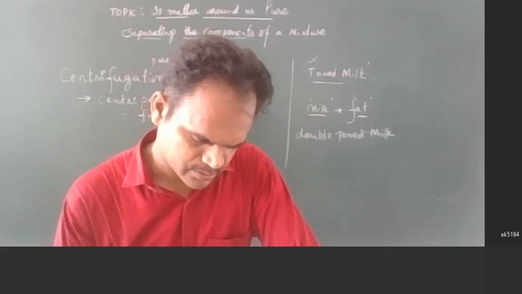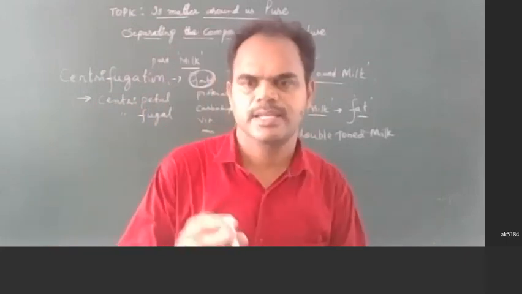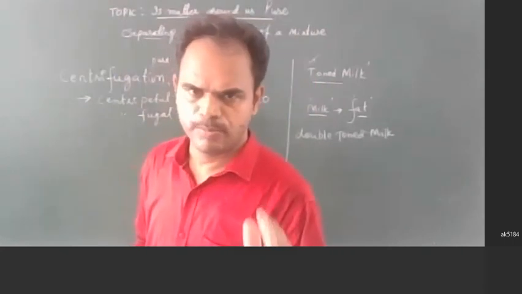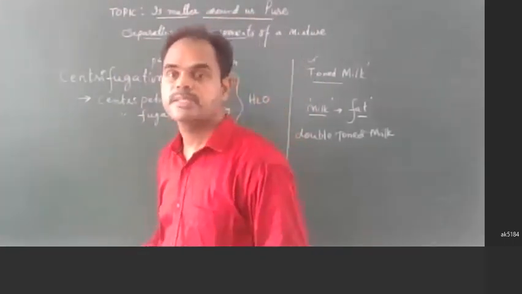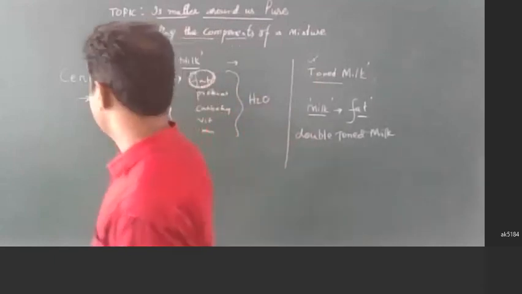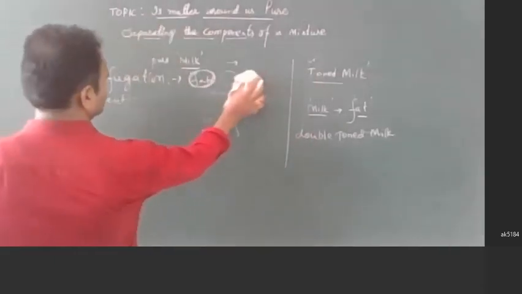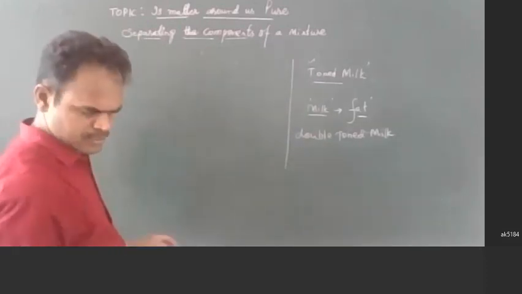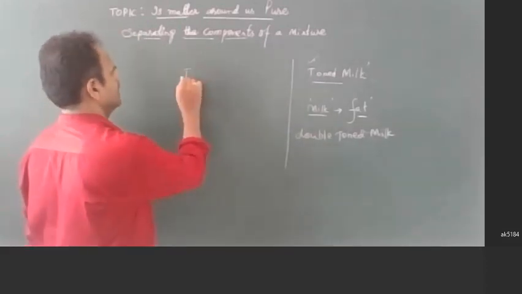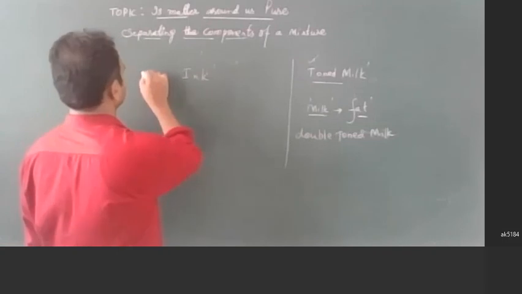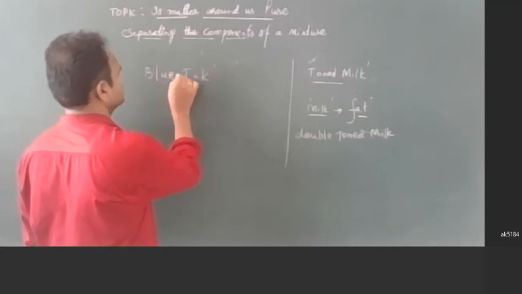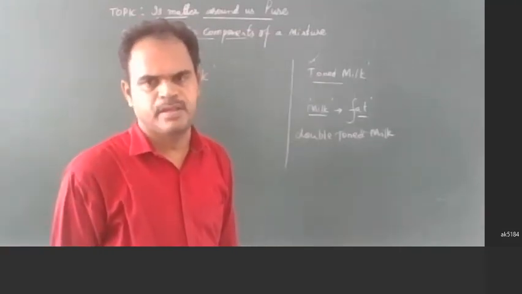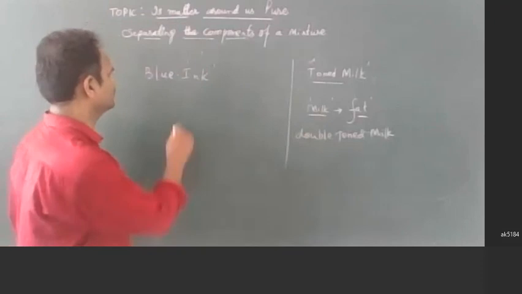Okay, so this is one method I told, the centrifugation method, which can help to remove the components from a homogeneous mixture. But sometimes the homogeneous mixture has miscible components. For example, I'll take one example, ink. Blue color ink I will take, marker ink.